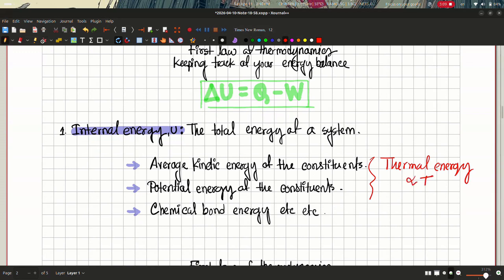Now for many simplified systems like the ideal gas, for example, the internal energy of an ideal gas receives contributions only from the thermal energy. So for simplified systems, you might say that the internal energy is proportional to the temperature of the system. If the temperature goes up, the internal energy goes up, and if the temperature goes down, that means the internal energy went down.